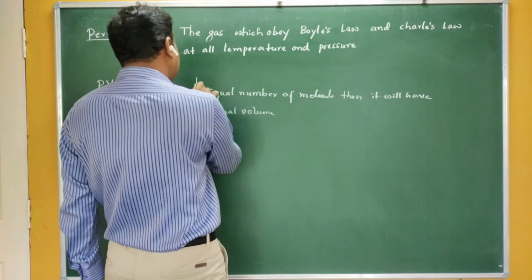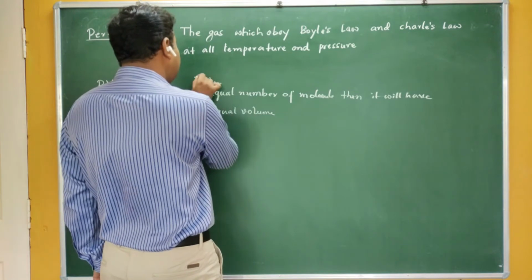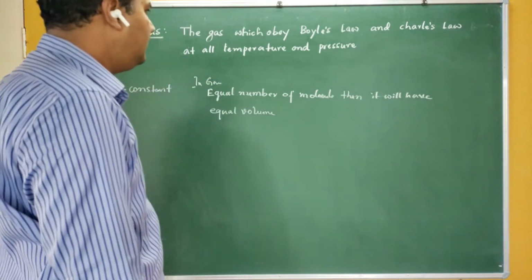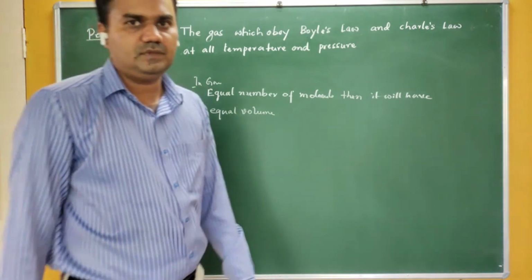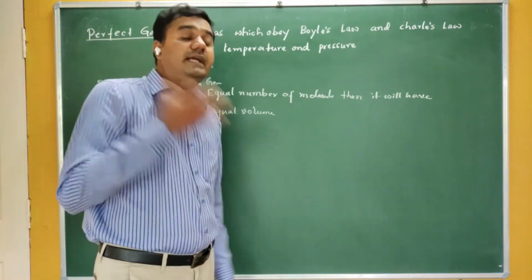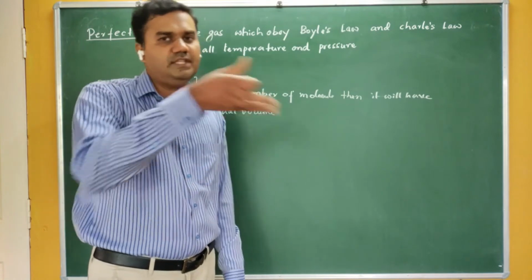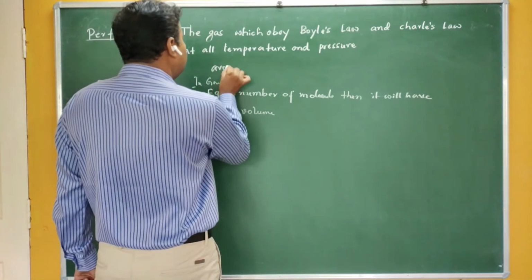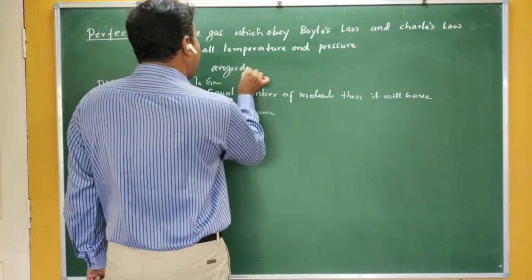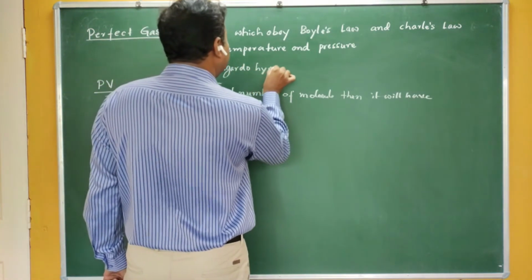So this behavior you can see in case of gases: if you take an equal number of molecules, then they will have the equal volume. The volume of the gas is the same, independent of the nature of the gas. That hypothesis is given by Avogadro, so this is called Avogadro's hypothesis.